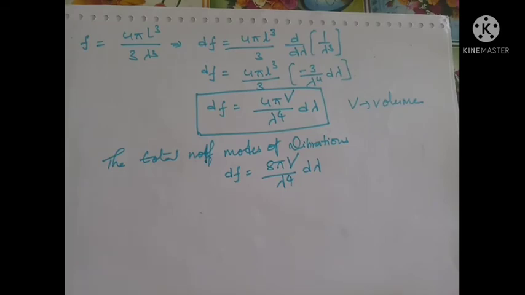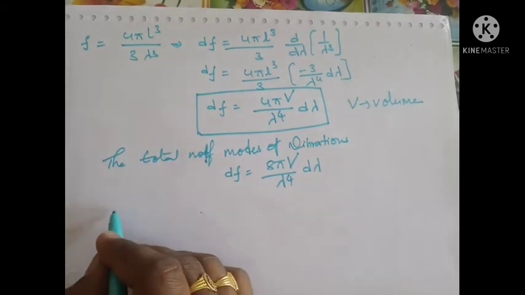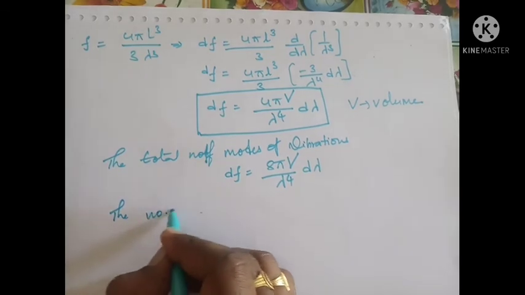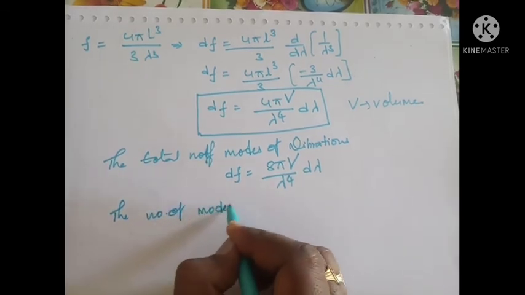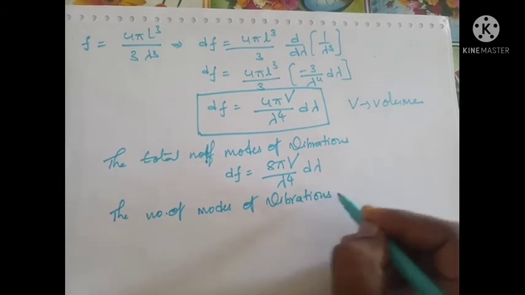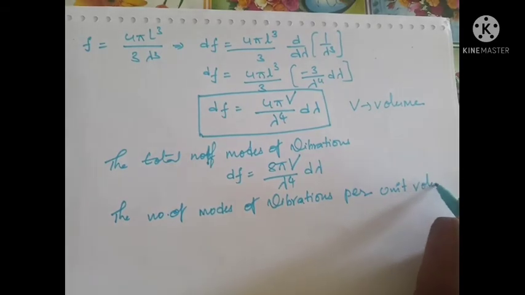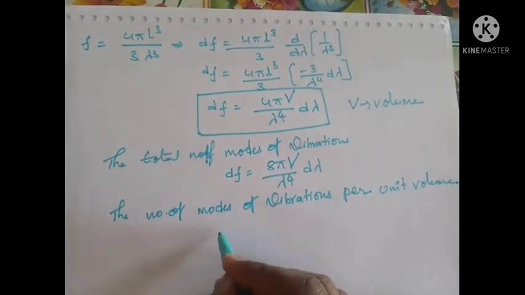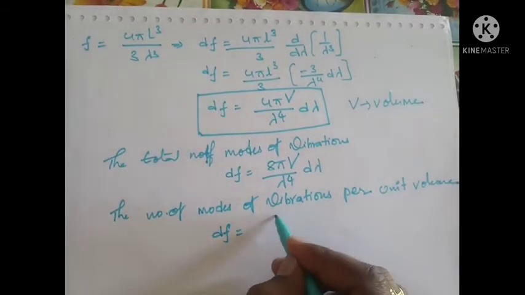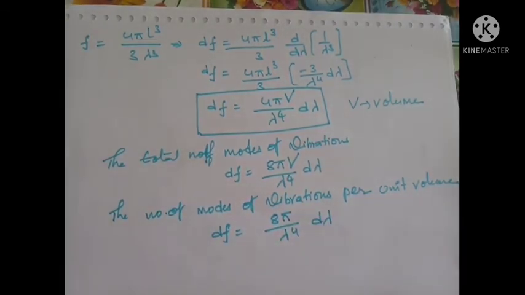This is the number of modes of vibration in the volume V, but we need the number of modes of vibration per unit volume. That means we take V equal to 1, and per unit volume df is equal to 8π by λ⁴ into dλ.